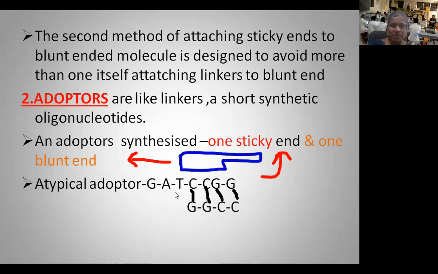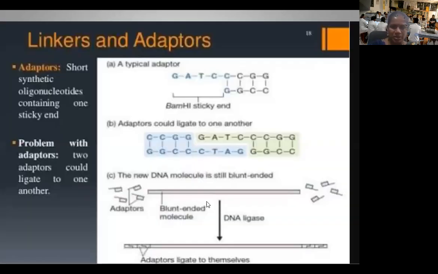This is one of the typical adopters, GATCCGA. We have used this particular adopter here, CCGG, which is a palindromic sequence. We can use this kind of typical adopter. In this particular case, we are using one of the adopters, which is a BamHI sticky end.